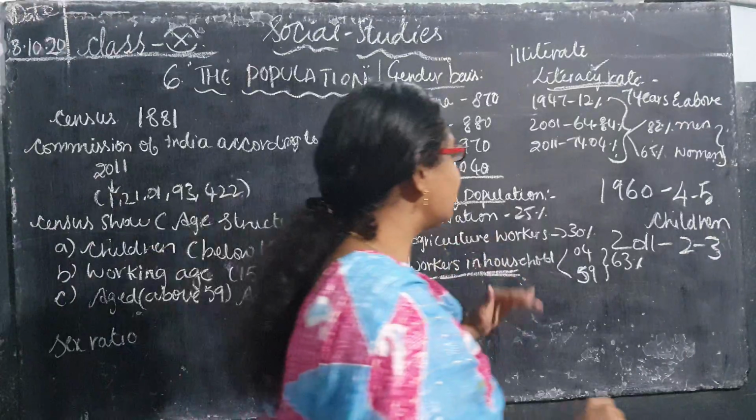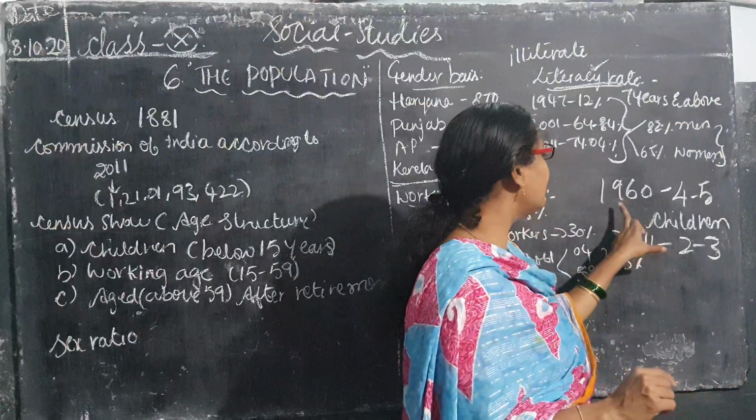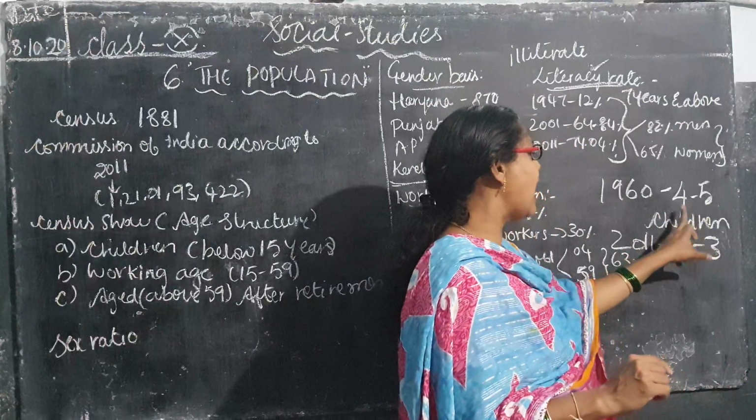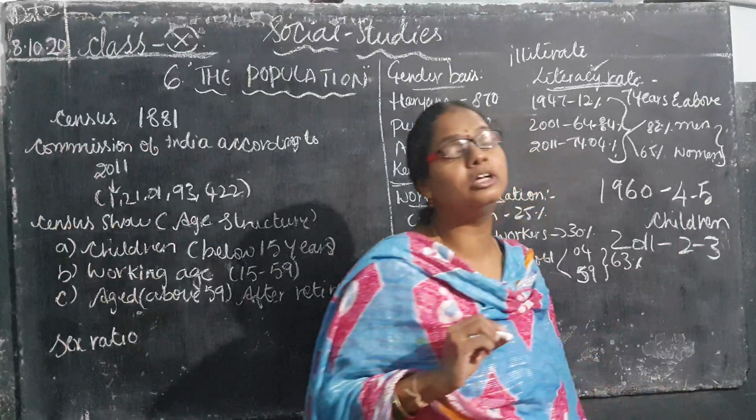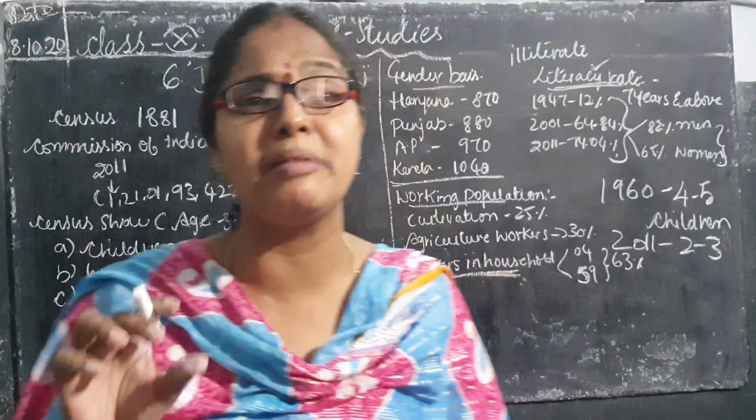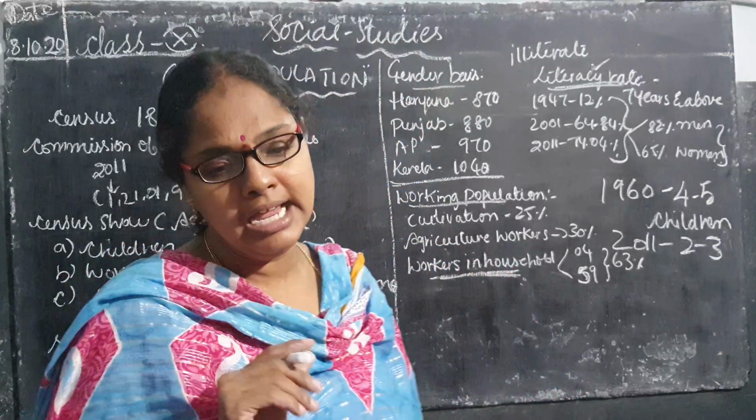So there is a drastic change: in 1960 they had 4 to 5 children, but the scenario has changed in 2011. Only 2 to 3 children are planned by parents.